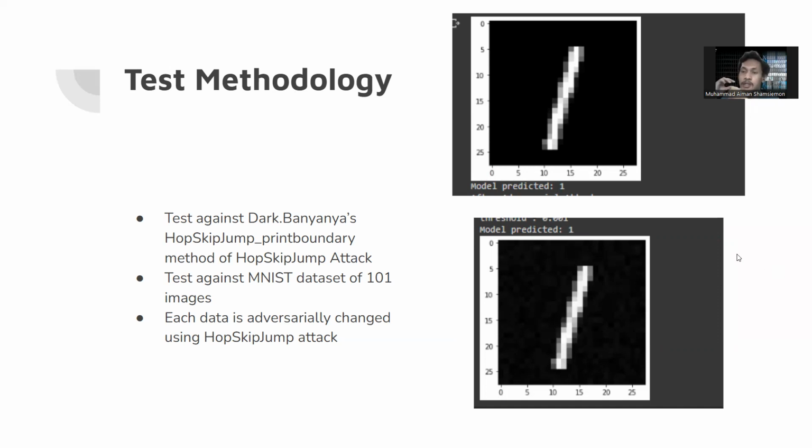But the model that we trained using PGD adversarially generated examples was able to still predict effectively. So even after the attack, the model still predicted 1.